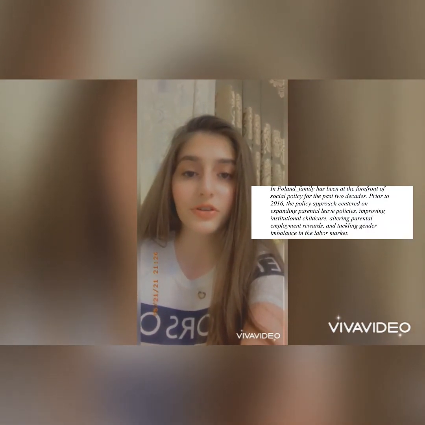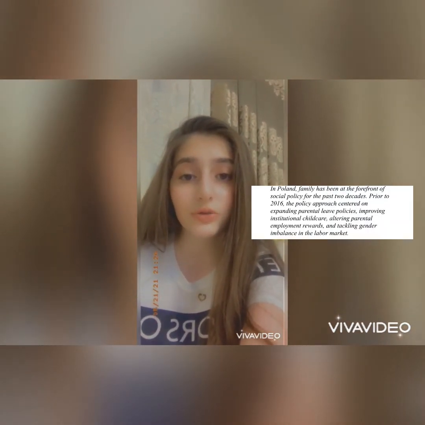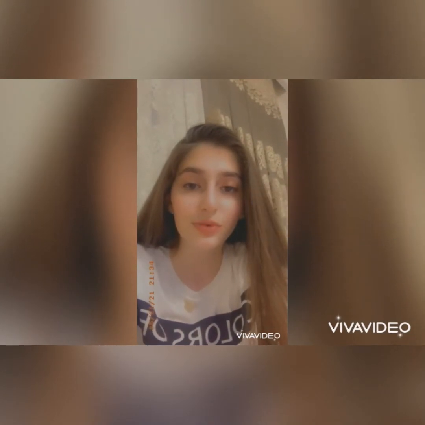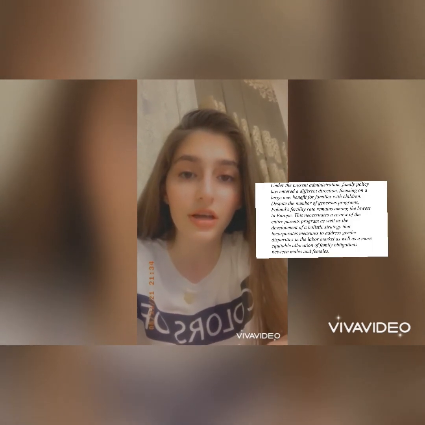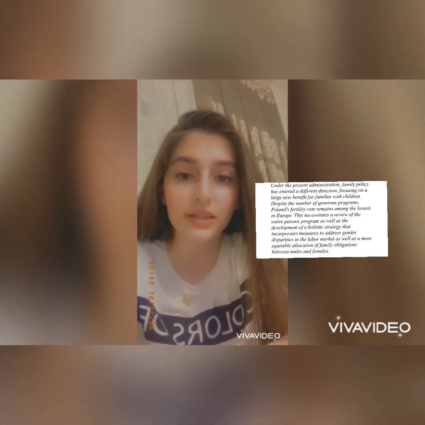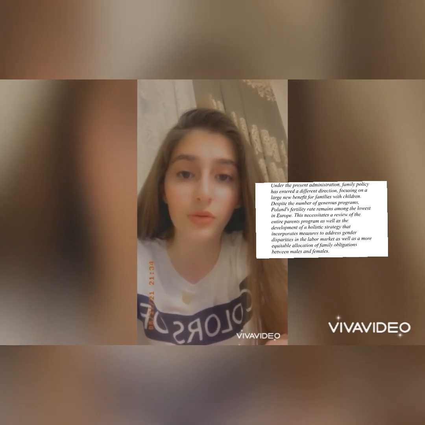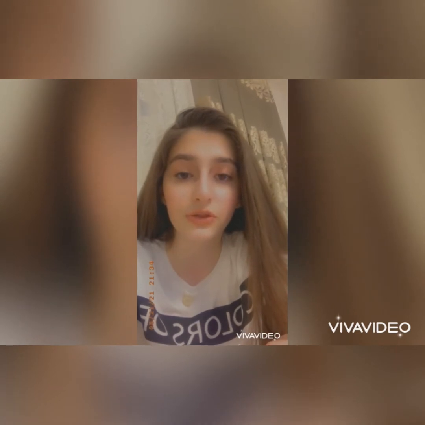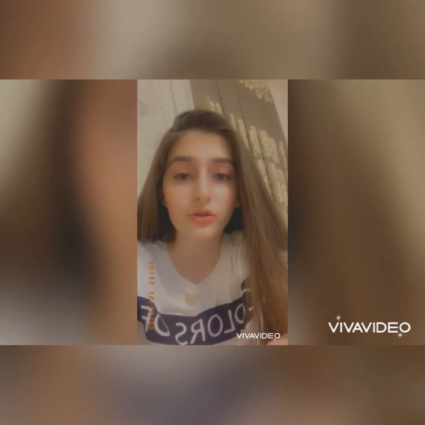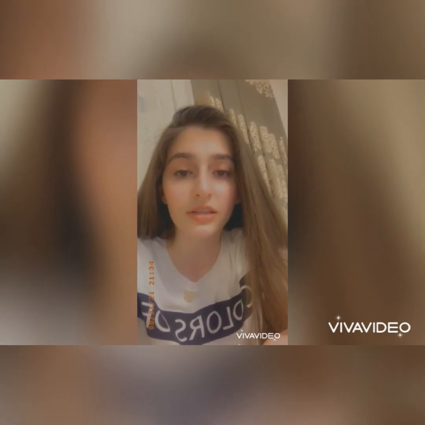In Poland, families have been at the forefront of social policy for the last 2 decades. The government encouraged people to have children, but also helped people look after their children, like expanding the parental policies, altering parental employment, or improving child care institutions. And also they gave an extra salary for looking after their child very well.